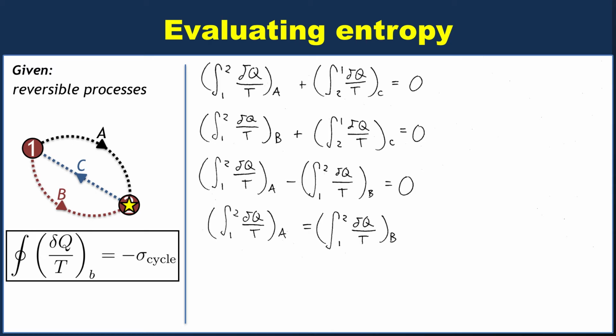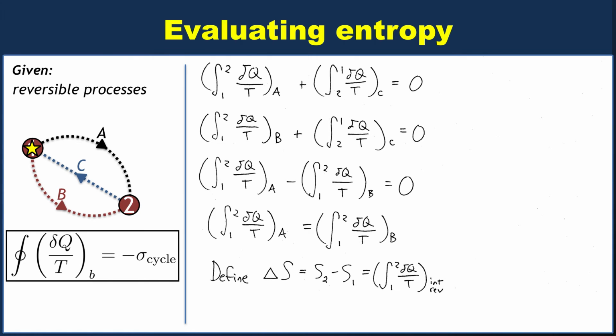Even that integral would be equal to the integral from 1 to 2 of delta Q over T for A or B or any path that goes between 1 and 2, as long as it ends up hitting both of those endpoints. Given that apparently these integrals are not path dependent, they're only dependent upon the endpoints, we can actually define a property associated with the value of one of these integrals, and we call that the entropy.